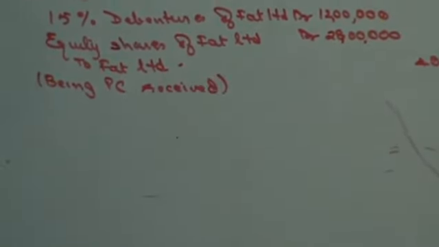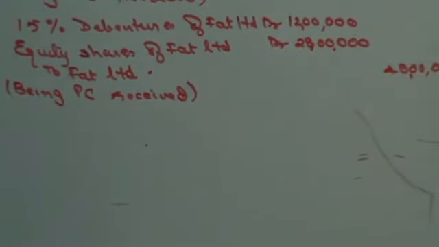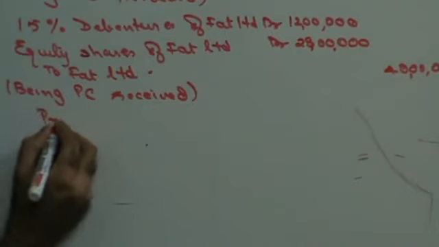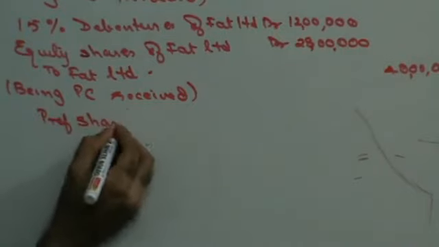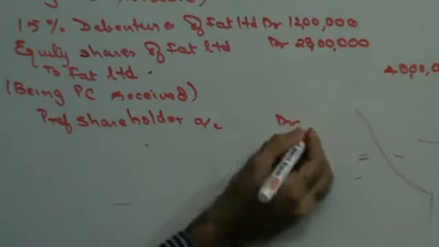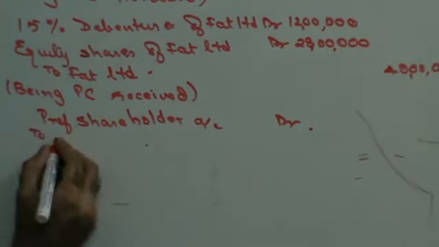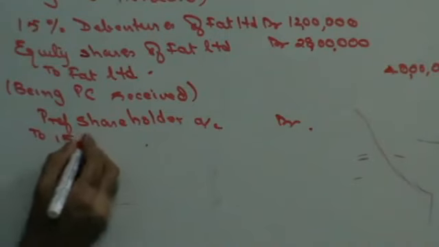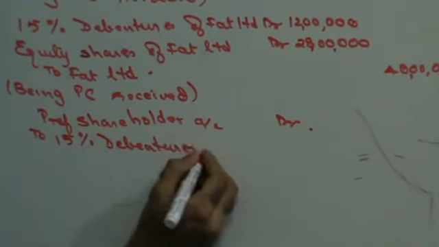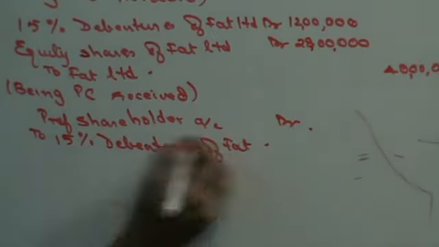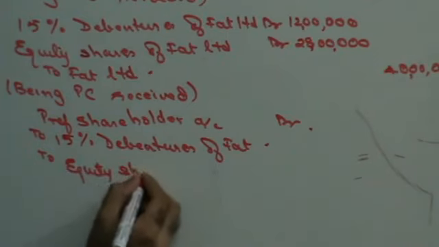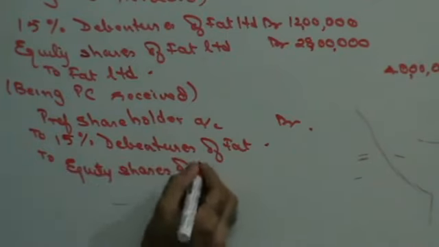Once you have received the PC, the next thing that you need to do is discharge the PC. First, pay the preference shareholders. So, preference shareholders account debit. They are going to be paid with 15% debentures of Fat Limited, and they are also going to be paid equity shares of Fat Limited.